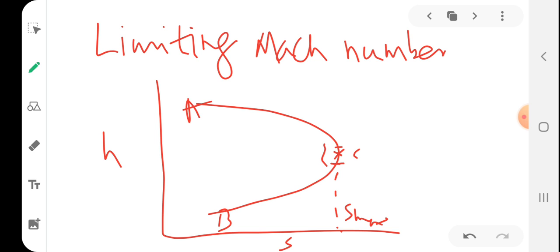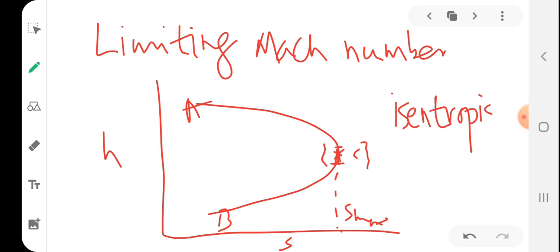In this small area, we can consider this as a straight line. I am taking the region where the Fanno line slightly changes its direction. That particular portion you can take as an isentropic process, because here it can be assumed as a straight line.